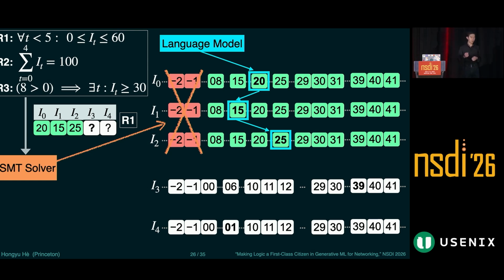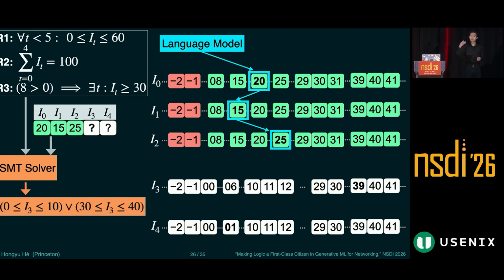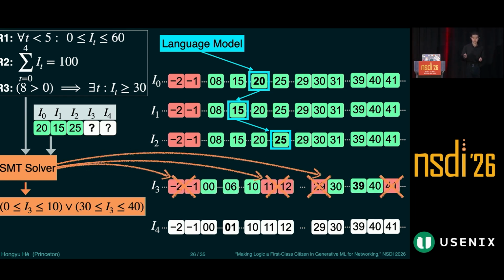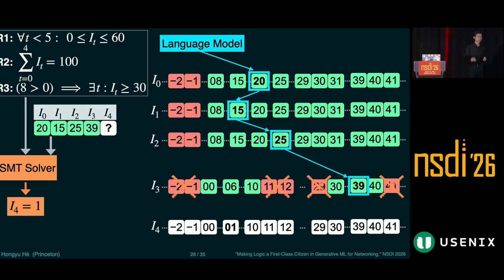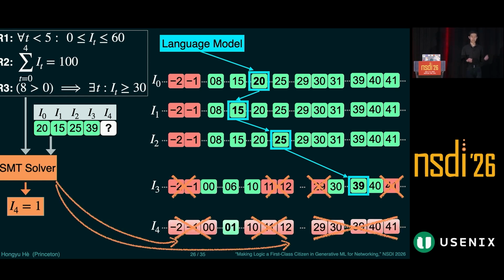And the partial output of the language model is fed back to the SMT solver. The solver computes the feasible region for the next value, I3. And it crosses out the invalid values. The language model can only choose from the valid values. And the process goes on until we compute the final value. In this case, we have a global constraint R3, so there's only one feasible value.